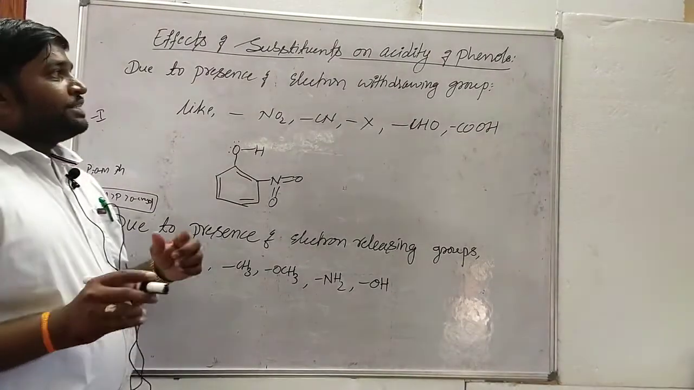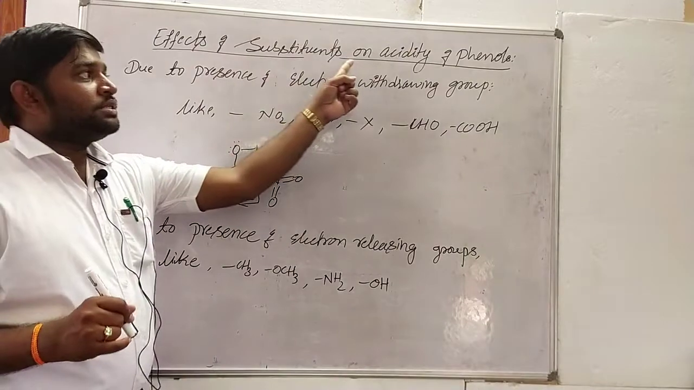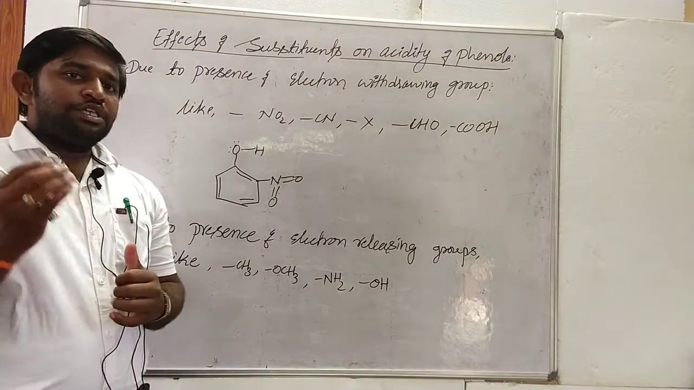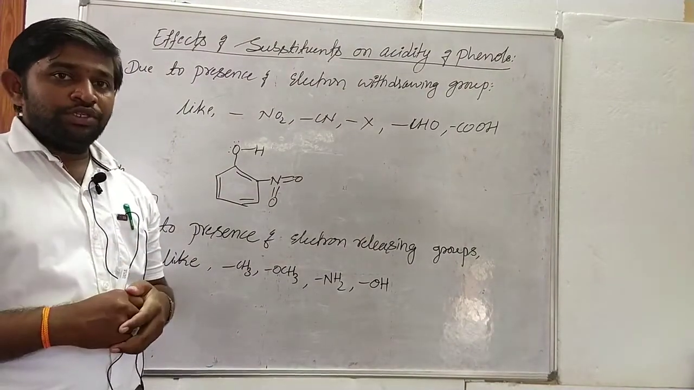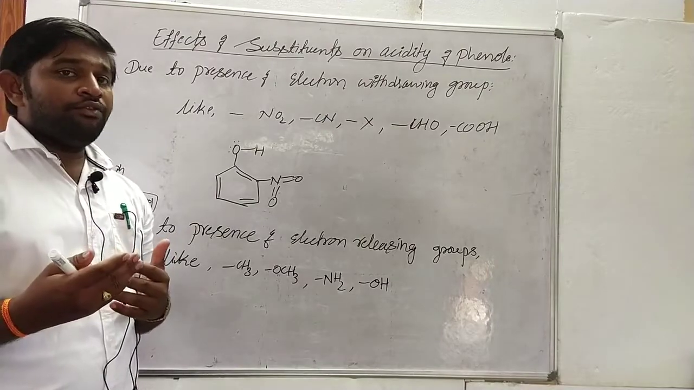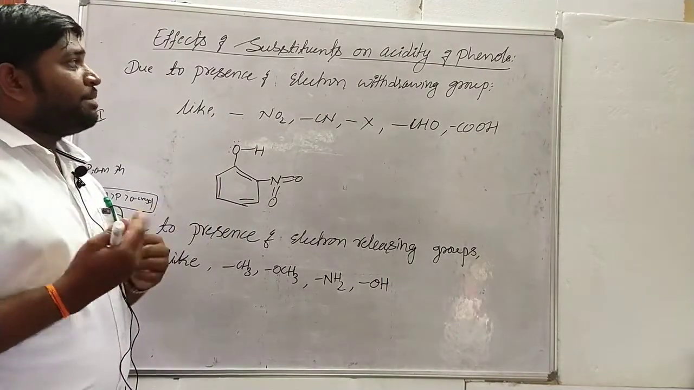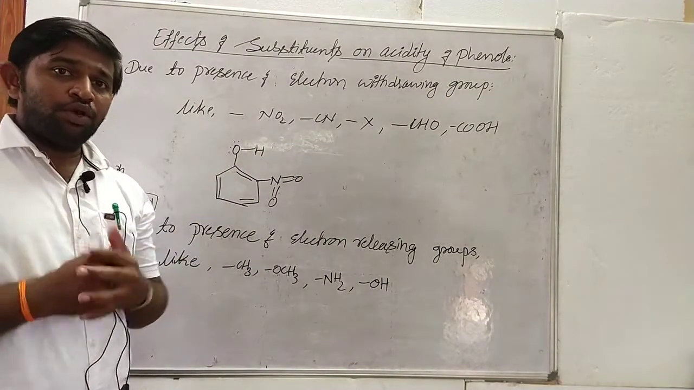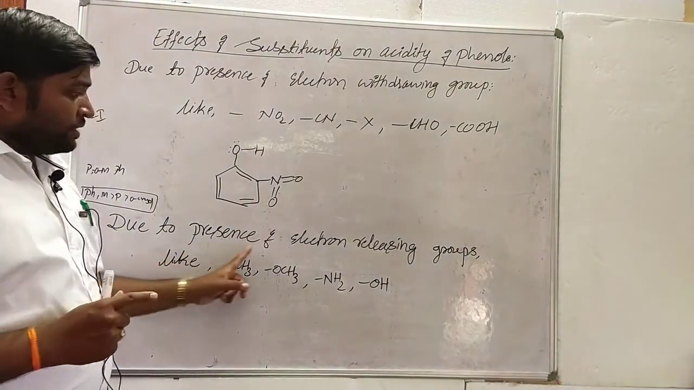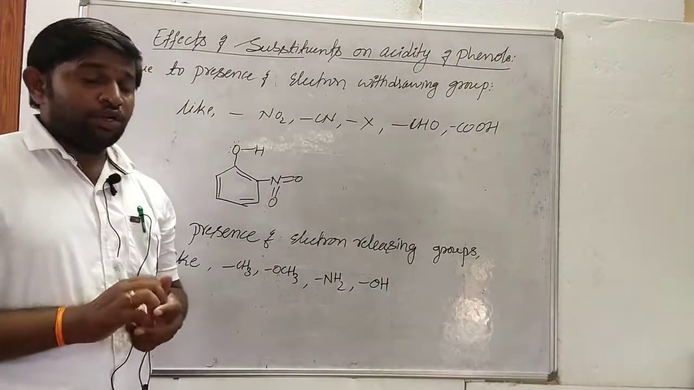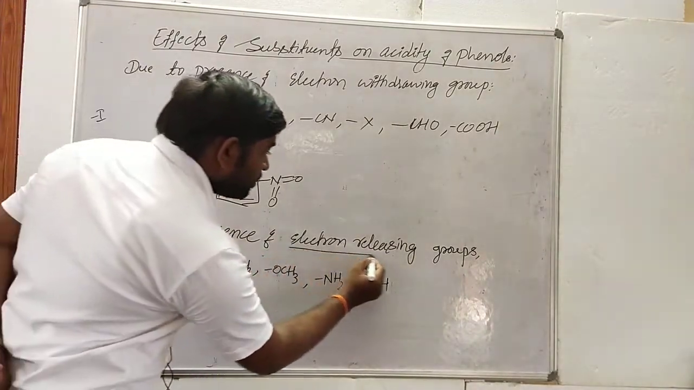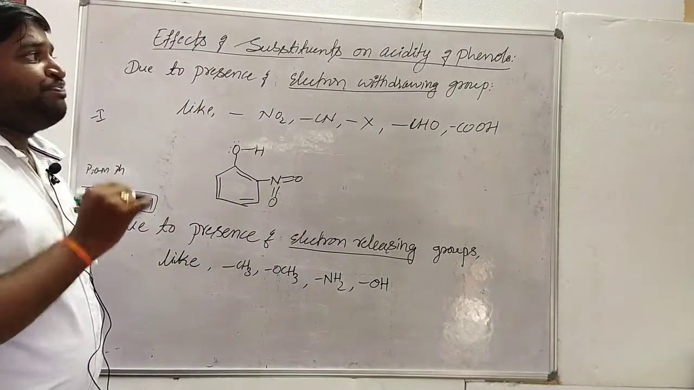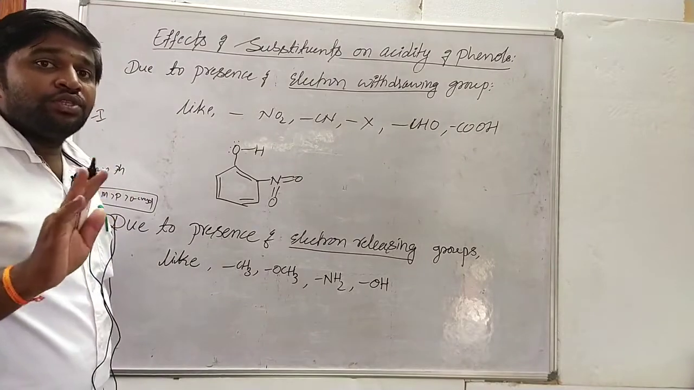Okay, now let us discuss the effects of substituents on the acidity of phenols. Whenever you consider some substituents on phenol molecules, what happens to the acidity of phenols? Sometimes electron withdrawing groups may be present as substituents on the phenol molecule, and at other times electron releasing groups. Whenever there are electron releasing groups or electron withdrawing groups on the phenol molecule, ultimately the phenol acidity changes.